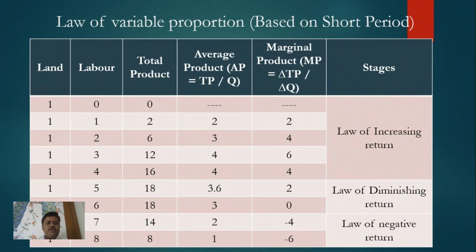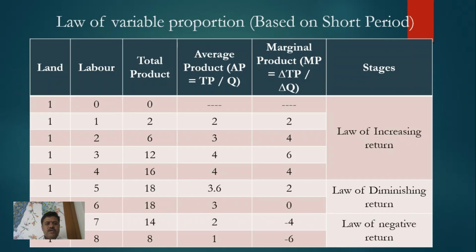But before going to discuss this schedule, firstly examine the first two columns, that is land and labor. Now, in the given schedule, land remains fixed, whereas labor is a variable factor. So one factor is variable and one factor is fixed, because as I already told you, this law is related with the short period.